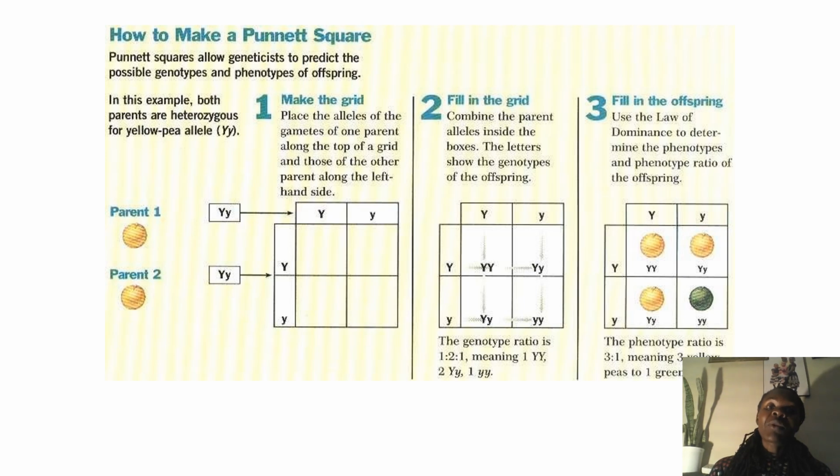You have capital Y contributed by parent 1, parent 2 will give us small y. So you have heterozygous. Then lastly, we'll have small y contributed by parent 1, small y contributed by parent 2. So you talk about homozygous recessive, whatever you are seeing here. Meaning, we are talking about the genotypic ratio, the genotypes. Genotypes will always be homozygous dominant, heterozygous, and homozygous recessive. Full stop. So here you have the F1s, whatever you see in these 4 spaces in here.